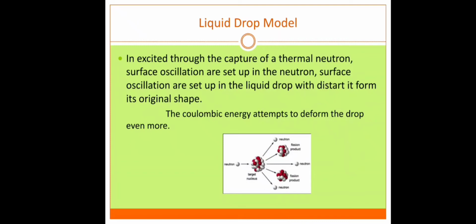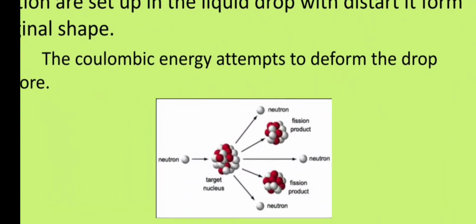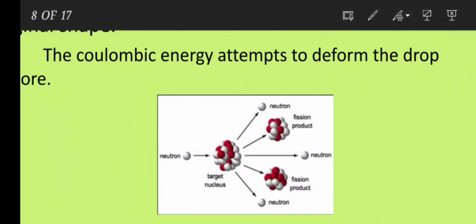The Coulomb energy attempts to deform the drop. In this model the neutron is attached to the target nucleus to form a compound nucleus, giving fission products.